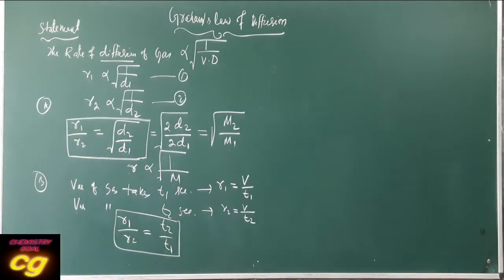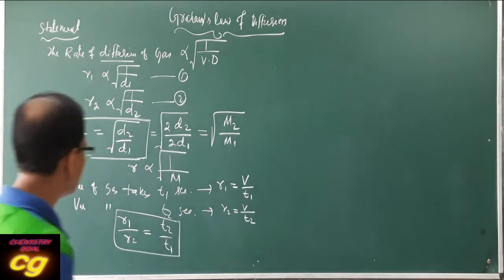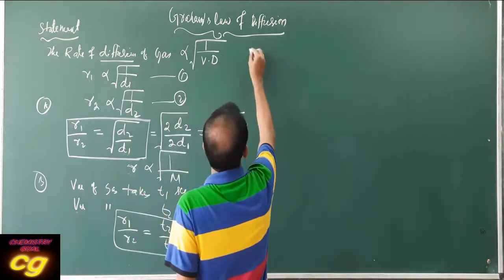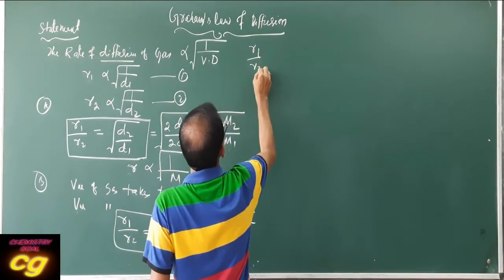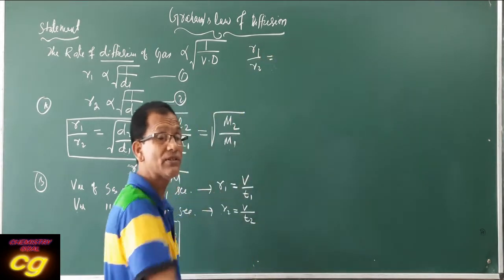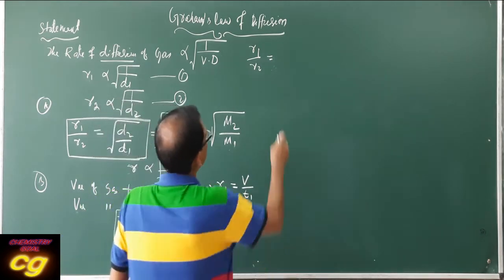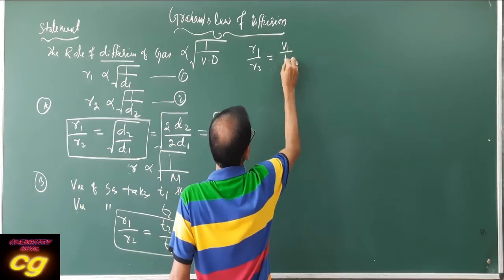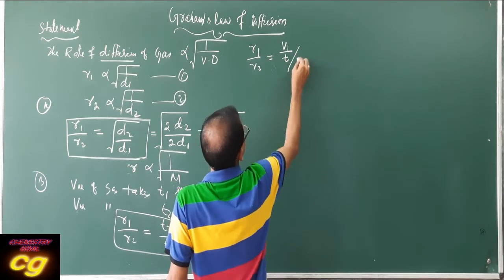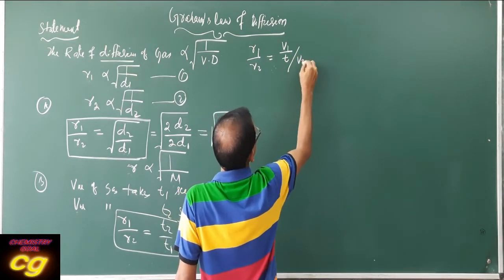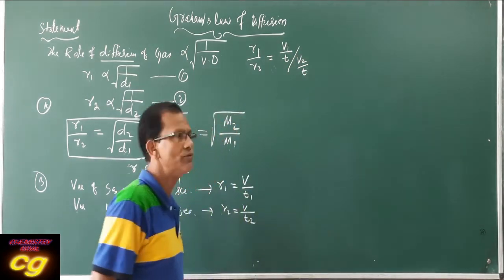But if T is constant, we can take this relation: R1 by R2, if the time taken is constant but the volume is different, it will be V1 by T and V2 by T, the rate of diffusion.